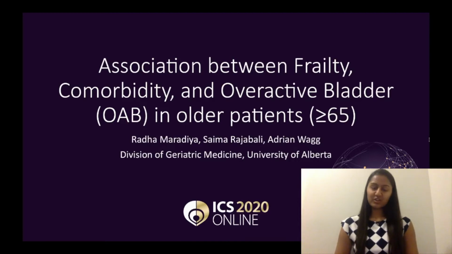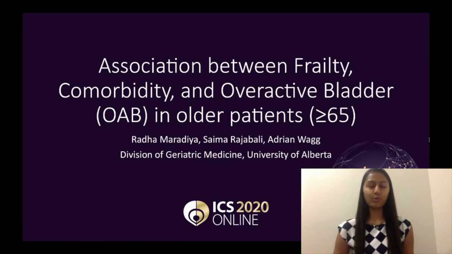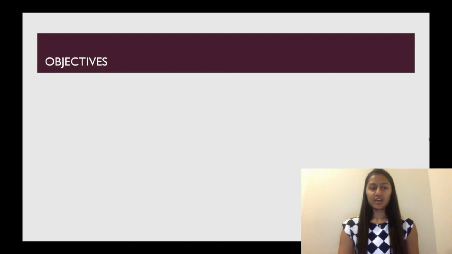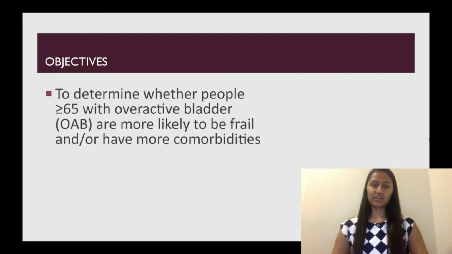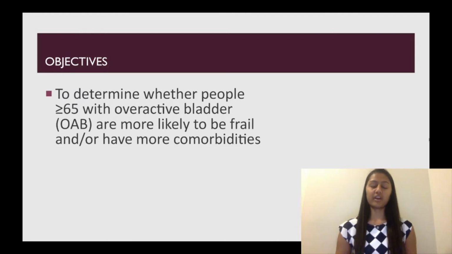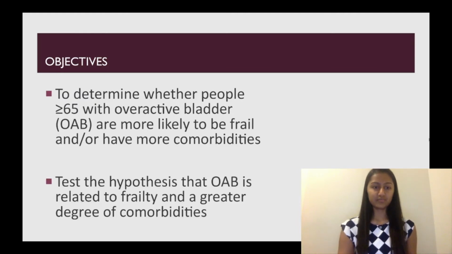For my study, I looked at the association between frailty, comorbidity, and overactive bladder in older patients, which include those greater than or equal to 65 years of age. I was interested in looking at whether elderly people with overactive bladder are more likely to be frail and/or have more comorbidities. The hypothesis that I tested is that OAB is associated with frailty and a greater degree of comorbidities, and so it is expected to occur at a higher prevalence in the OAB group than the non-OAB group.